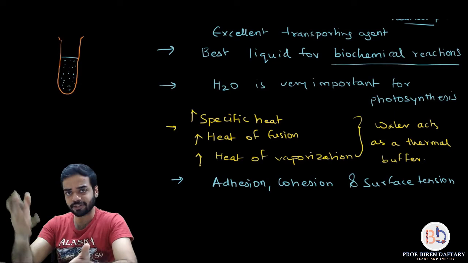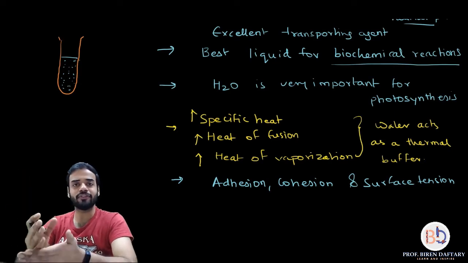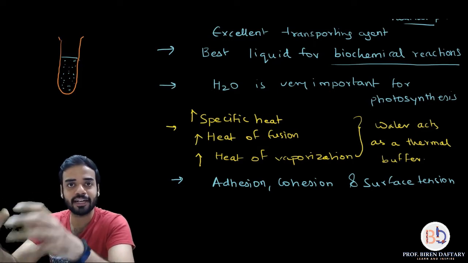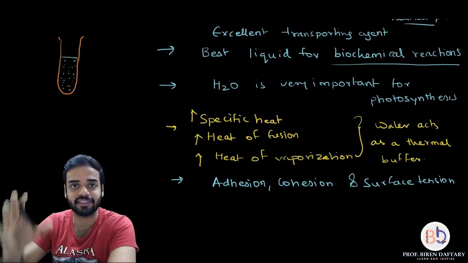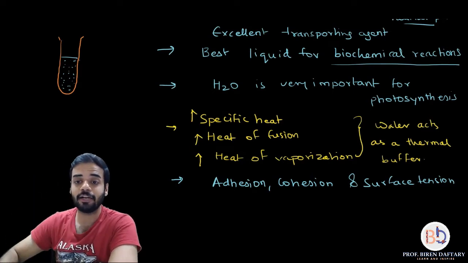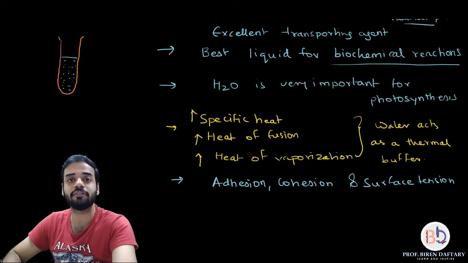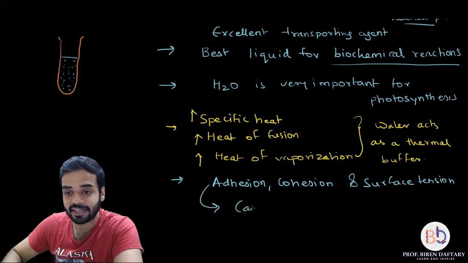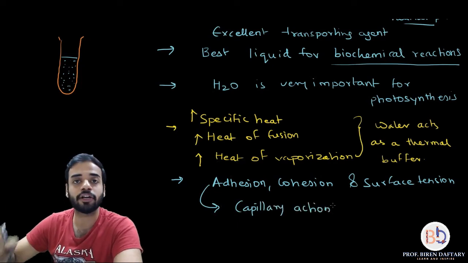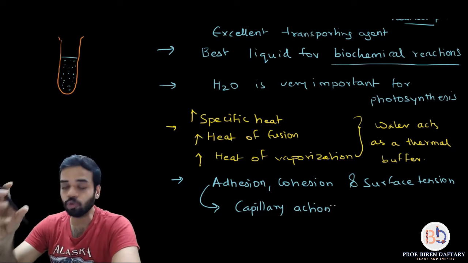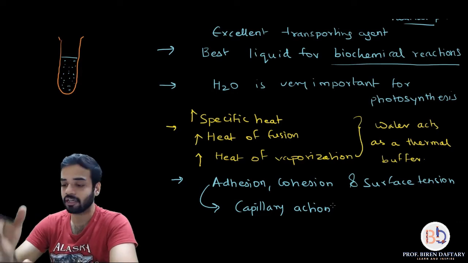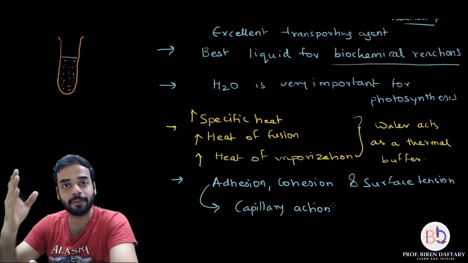Simple. Surface tension, everybody knows, is the tendency of a liquid to reduce its surface area to the least possible space. So all these three values are also very, very high in the case of water, and because of that there is something called capillary action. This capillary action is very important for the roots. Roots get most of their water in the form of capillary water. I will explain what capillary water is, and for capillary water to be absorbed, capillary action should be there.